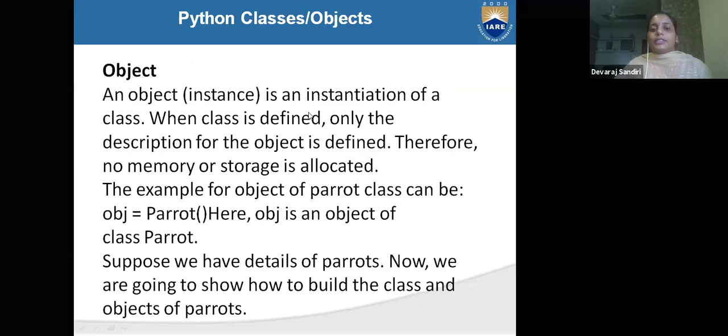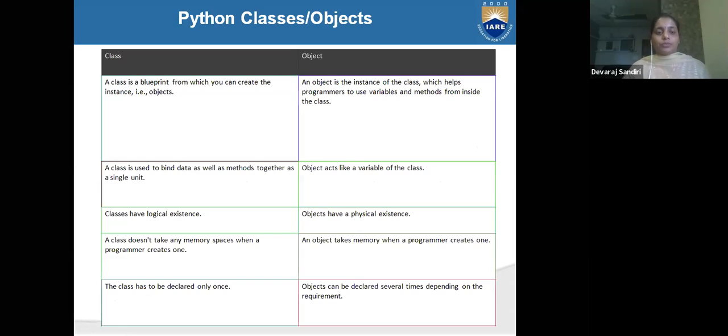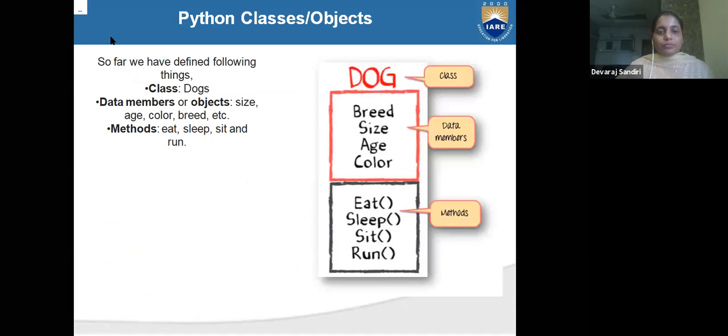An object is an instance of the class. When the class is defined, only the description for the object is defined. Therefore, no memory or storage is allocated. The example of object of parrot class can be object of parrot. Here object is an object of class parrot. Suppose we have details of parrots. Now we are going to show how to build class and object.